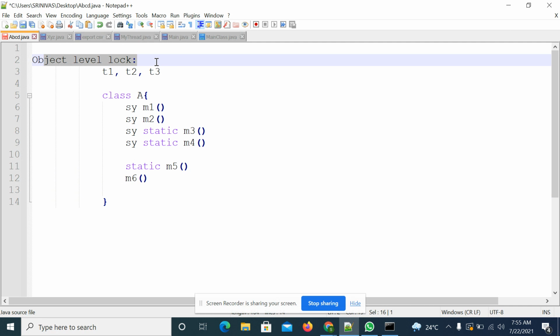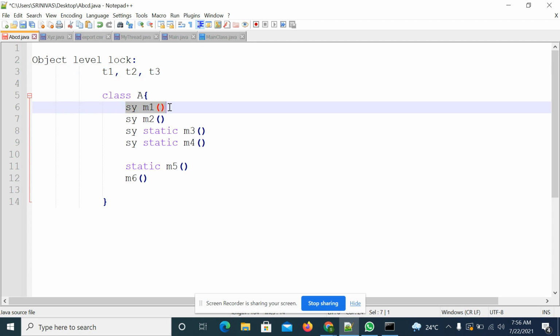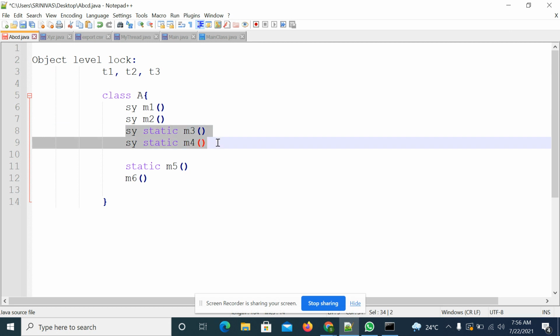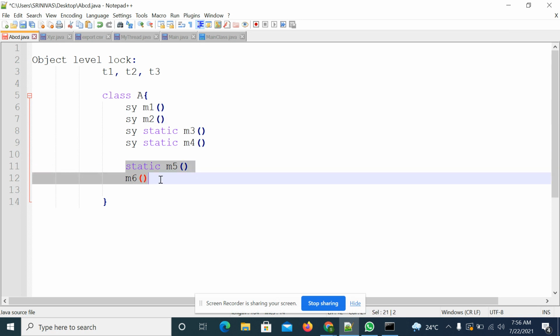Object level lock means if multiple threads are executing on a single class and on top of a single object, and one thread got the object level lock, then the object level lock will be applied on M1 and M2 only, not on M3 and M4. For M3 and M4, a static level lock, the class level lock, will be there. So this is object level lock, and there is no locking concept on M5 and M6 methods.